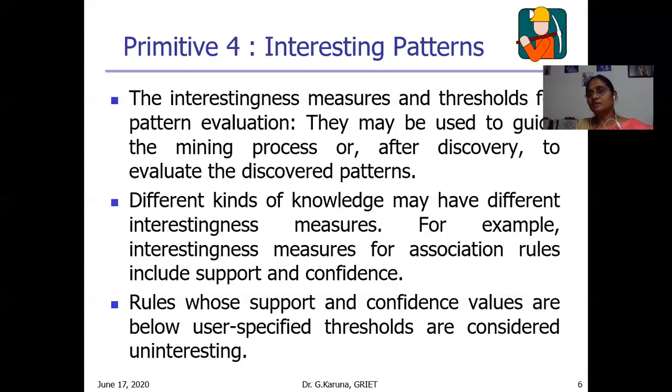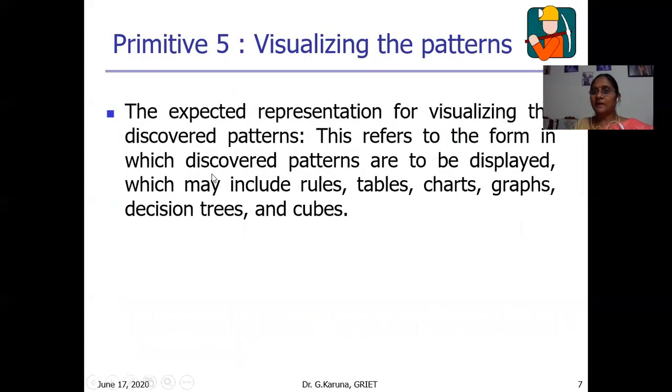By using these, interesting patterns will be discovered. Once interesting patterns are discovered, how to present them? Task primitive 5 is about visualization techniques: how to visualize the result, the interesting patterns, to the end user.